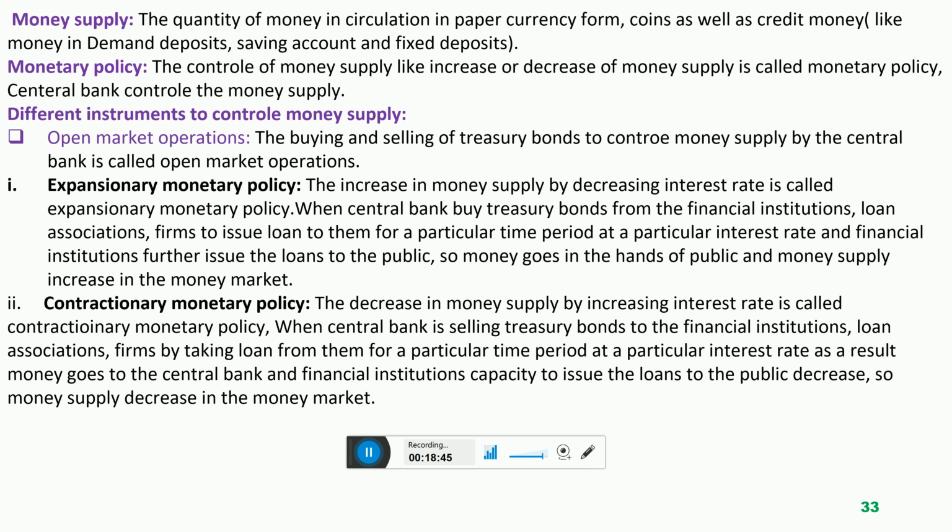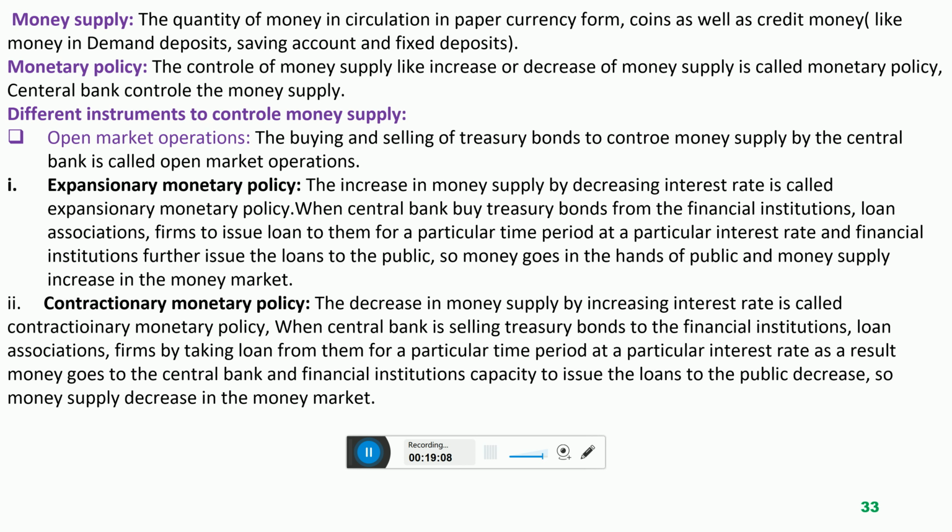So keep in mind that as central bank wants to increase money supply, central bank has to decrease interest rate. Now we are learning how central bank can increase money supply using open market operations.